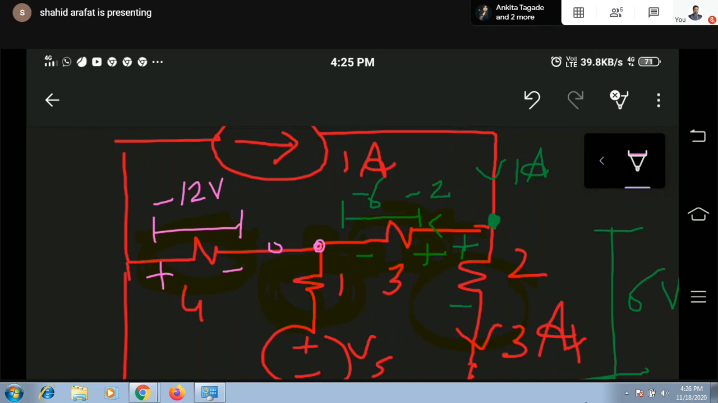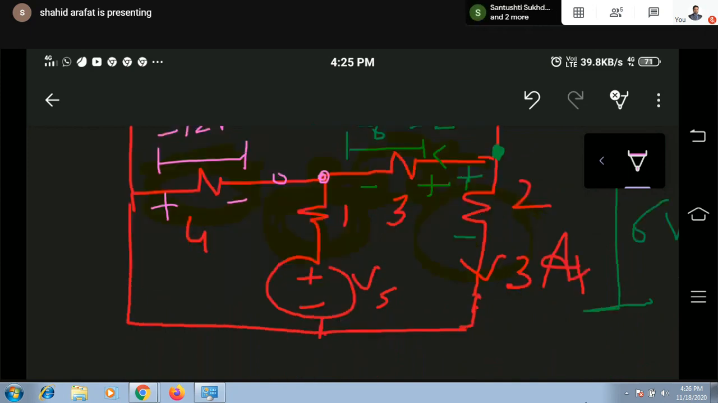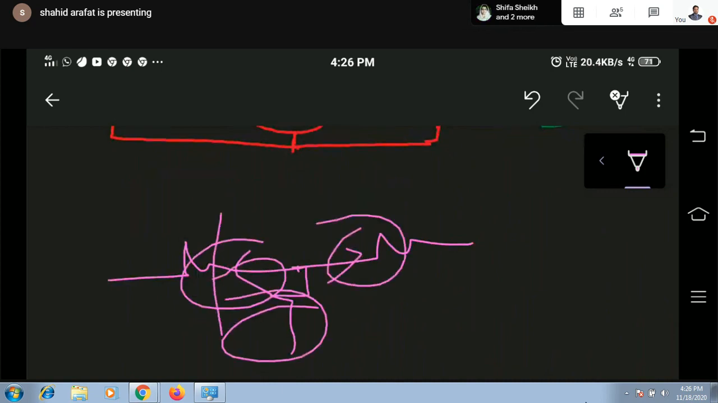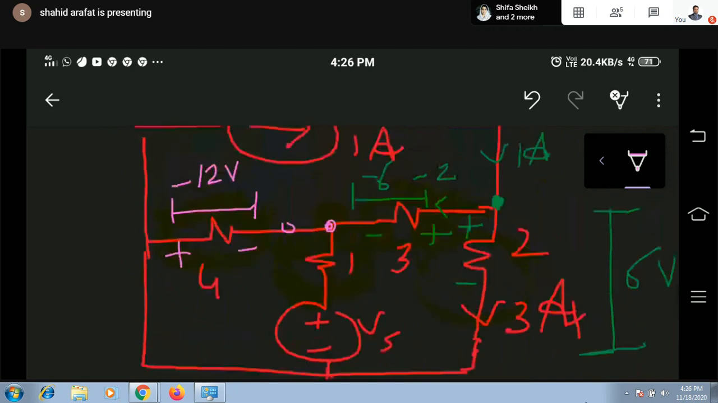In any particular node, if you have 3 elements and you know the current in any 2 branches, the third can be easily found. Same logic we are applying here. We have the current flowing in this branch. We can easily get the value of current in this branch because we know the value of voltage as well as resistance. So by applying KCL at this point, we can easily find the current through this branch.